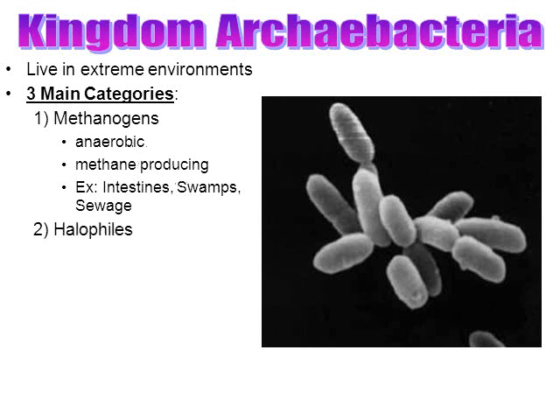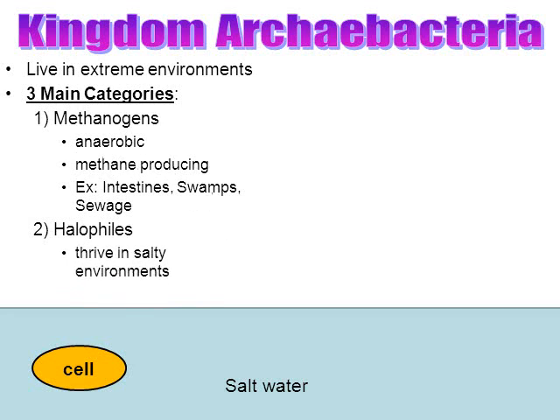The second category of Archaea, of Archaebacteria, are called Halophiles. And what's so extreme about Halophiles is that they thrive in very, very salty environments. Now, you might be thinking, well, what's the big deal? There's a lot of life in the salty oceans. Well, the saltiness of the oceans is nowhere near extreme enough to find these Archaebacteria called Halophiles. You think of the saltier locations of Earth other than the oceans, the Dead Sea and the Great Salt Lake in Utah. These are where we find Archaebacteria called Halophiles. They live in extreme salty environments.